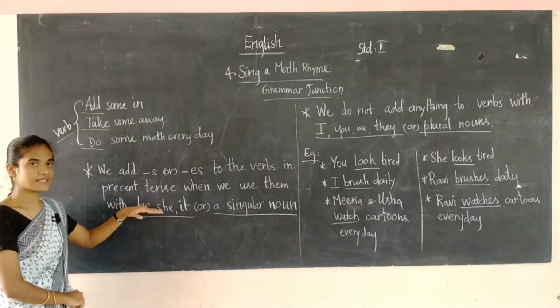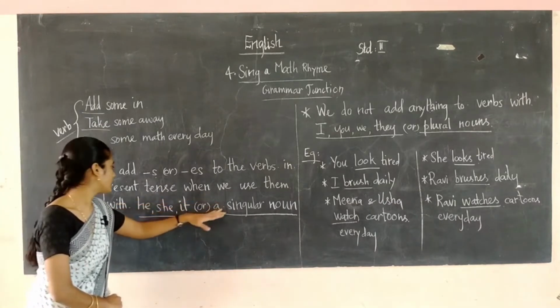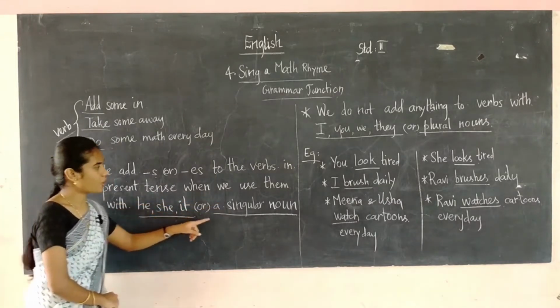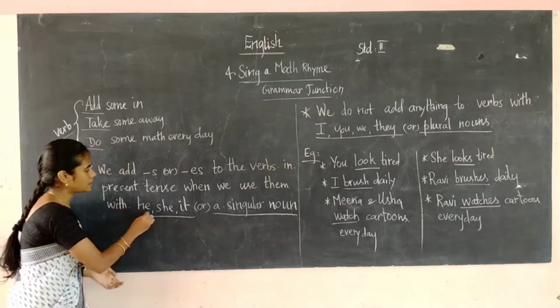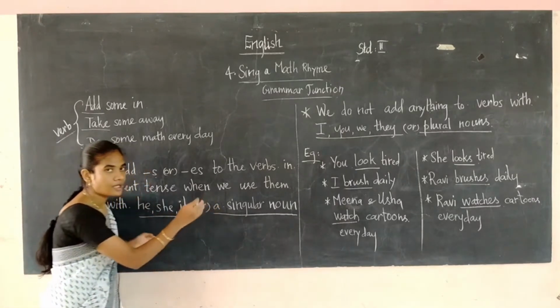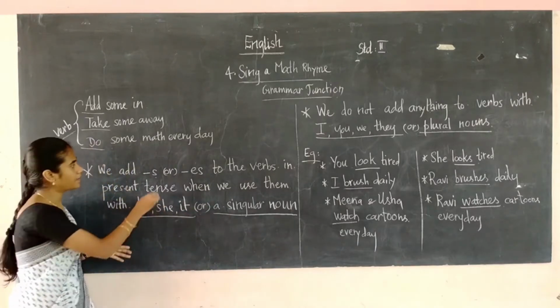When the verb is in the present tense and we use it with he, she, it or a singular noun. Okay, so when it is a he, she, it or a singular noun, you have to write the verb as